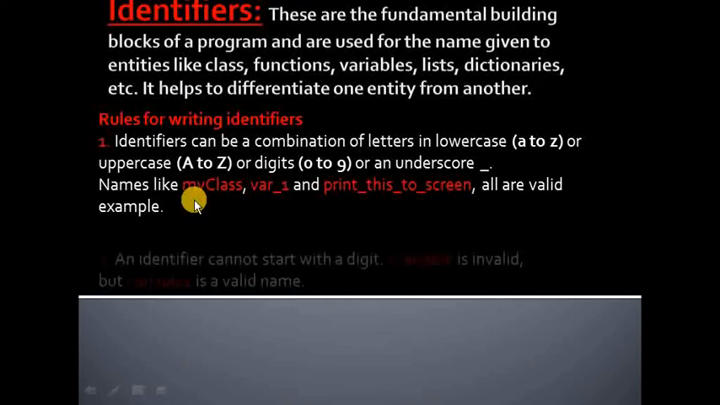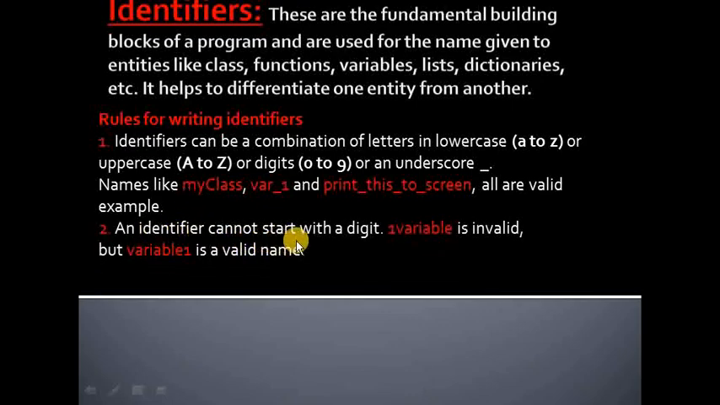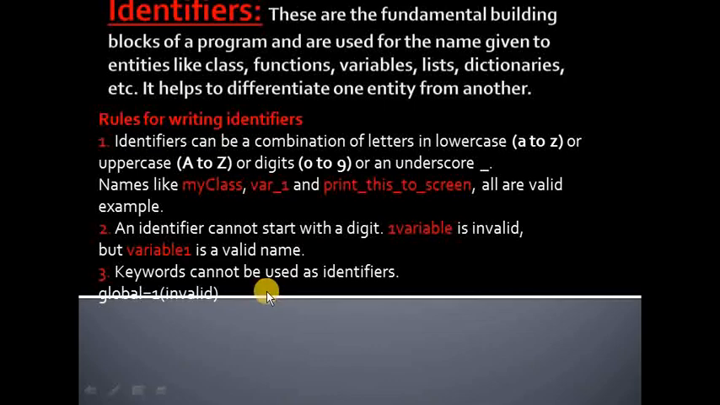Next, an identifier cannot start with a digit. Here you can see all the variable names start with letters, not a digit. So 1variable is invalid and variable1 is valid. Now, keywords cannot be used as identifiers. As we have discussed in the previous slide, keywords are reserved, so they cannot be used as identifiers. Global is a reserved keyword, so global equals to 1 is invalid.